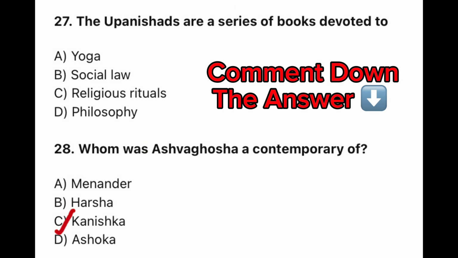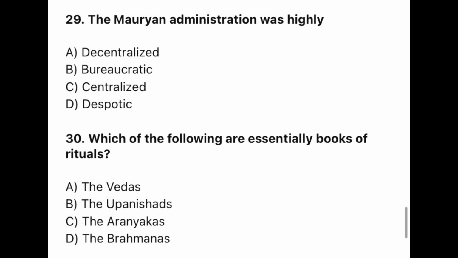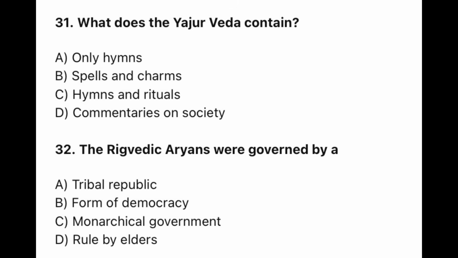Kanishka. Question 29. The Mauryan administration was highly? The correct option is C. Centralized. Question 30. Which of the following are essential books of rituals? The correct option is D. Brahmanas. Question 31. A repeated question. What does the Yajurveda contain? The correct option is C. Hymns and rituals.